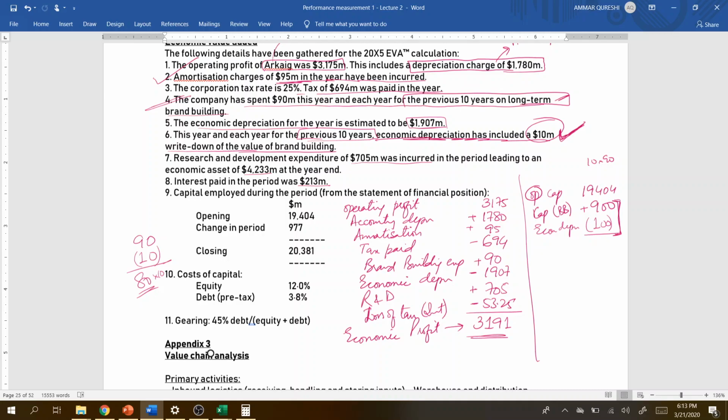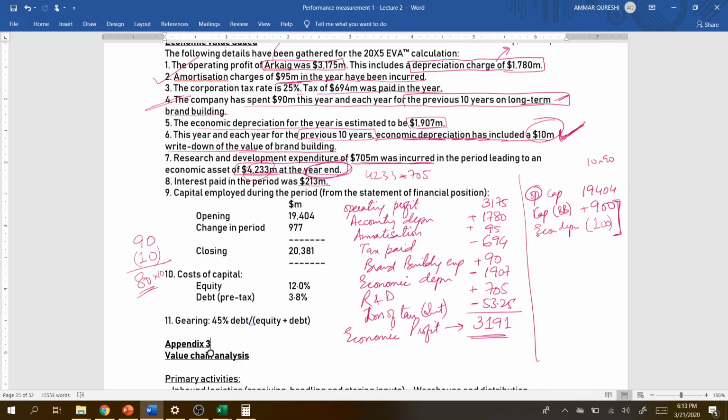Do we have to adjust any other thing? Yes, research and development expenditure of 705 million was incurred in the period, leading to an economic asset of 4233 at the year end, right? So how much do we have to adjust? Try to think. We have to adjust 4233 minus 705. Why are we deducting 705? Because if we capitalize 705 million, then by the year end the asset value will be around 4233.